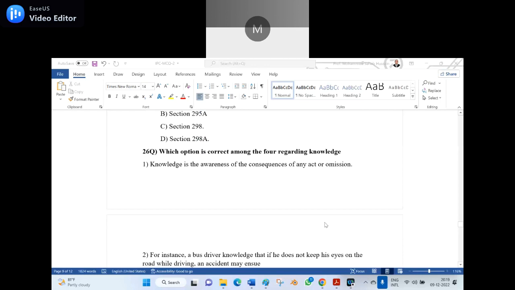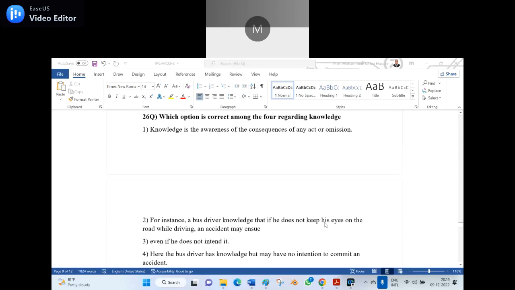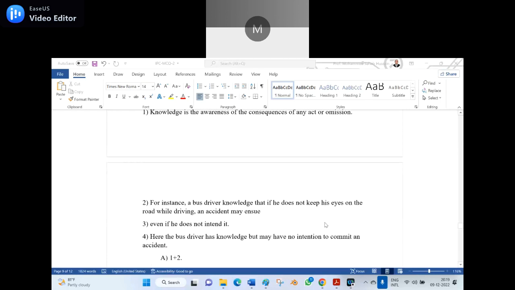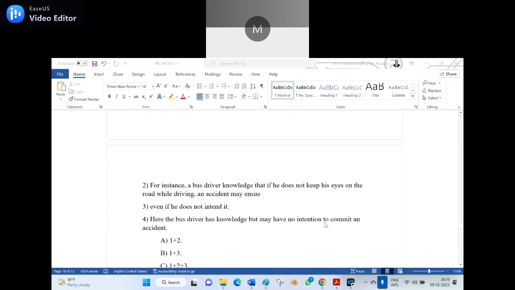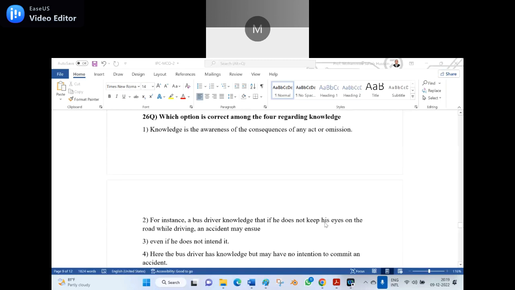26th question. Which option is correct among the 4 regarding knowledge? Number 1, knowledge is the awareness of the consequences of any act or omission. Number 2, true, for instance, the bus driver knows that if he does not keep his eye on the road while driving, an accident may ensue. Number 3, even if he does not intend it. Number 4, here the bus driver has knowledge but has no intention to commit an accident. Option A, 1 plus 2. Option B, 1 plus 3. Option C, 1 plus 2 plus 3. Option D, 1 plus 2 plus 3 plus 4. Which option is the appropriate answer here? See, these are the 4 options. Check it once again.